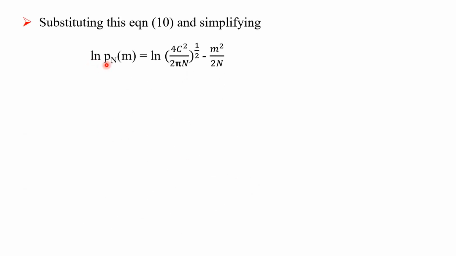Simplifying, ln Pn(m) is equal to ln (4c²/2πn)^(1/2) minus m²/2n. That is the simplification of the 10th equation. Therefore, Pn is equal to C (2/πn)^(1/2) into e raised to minus m²/2n.